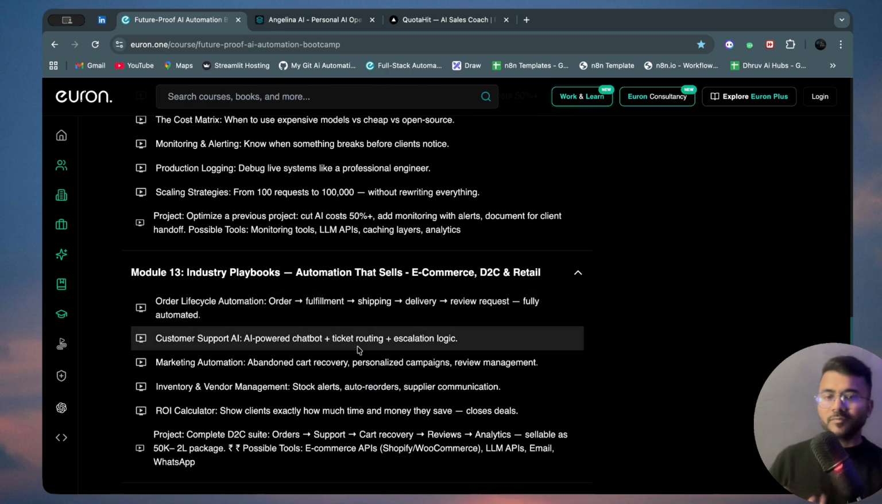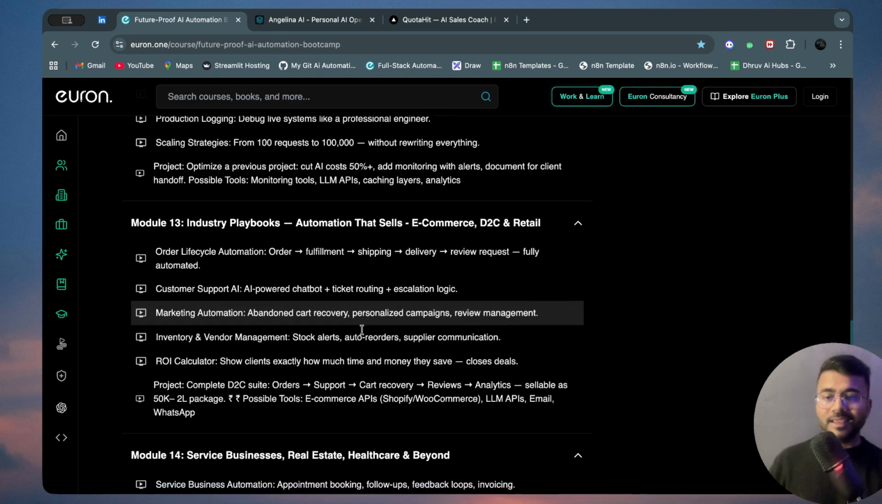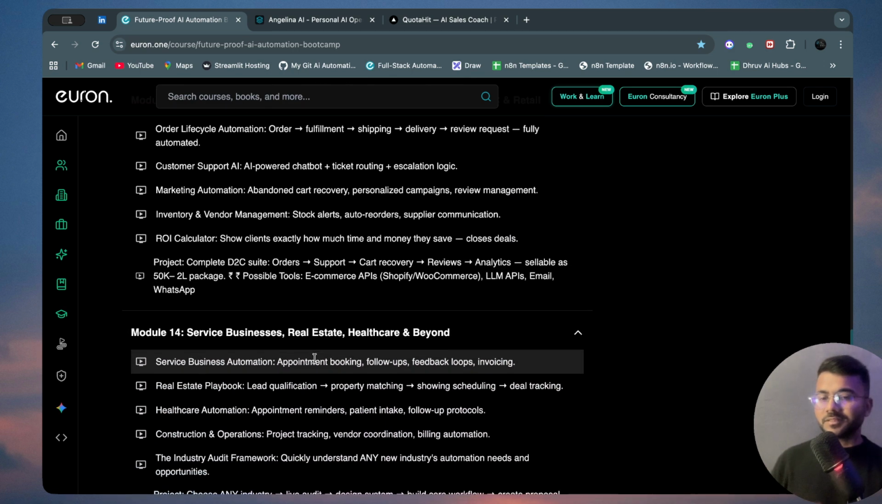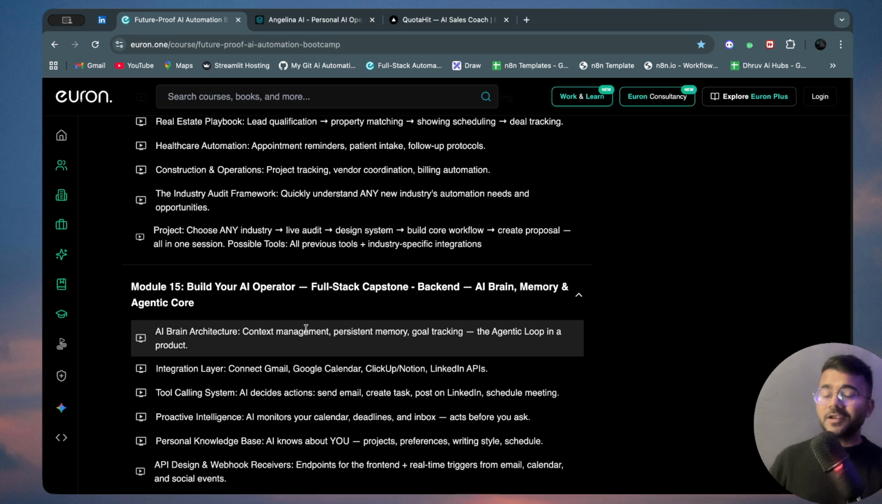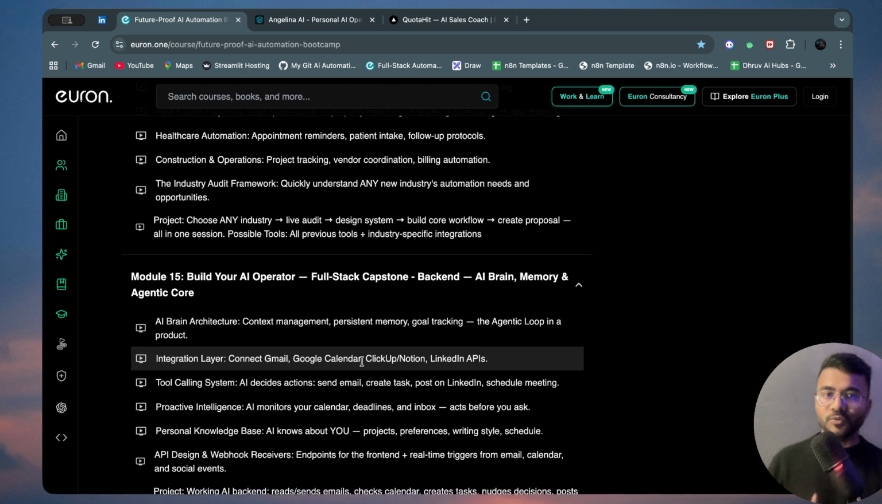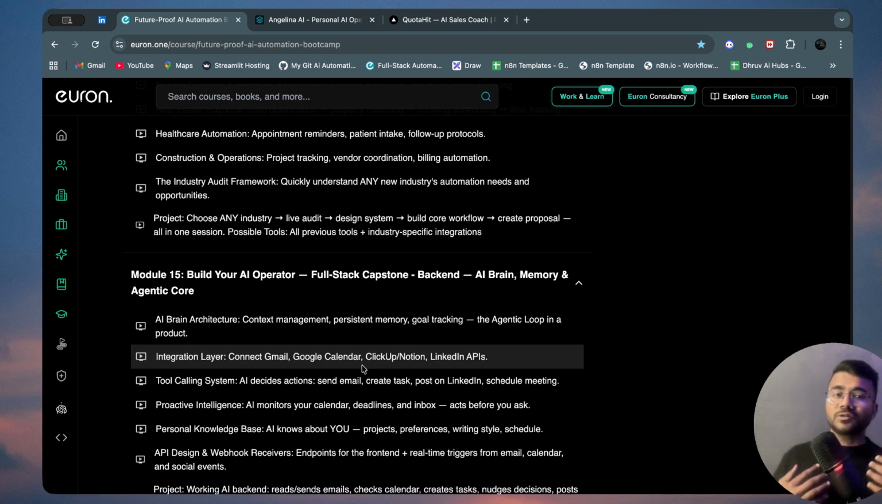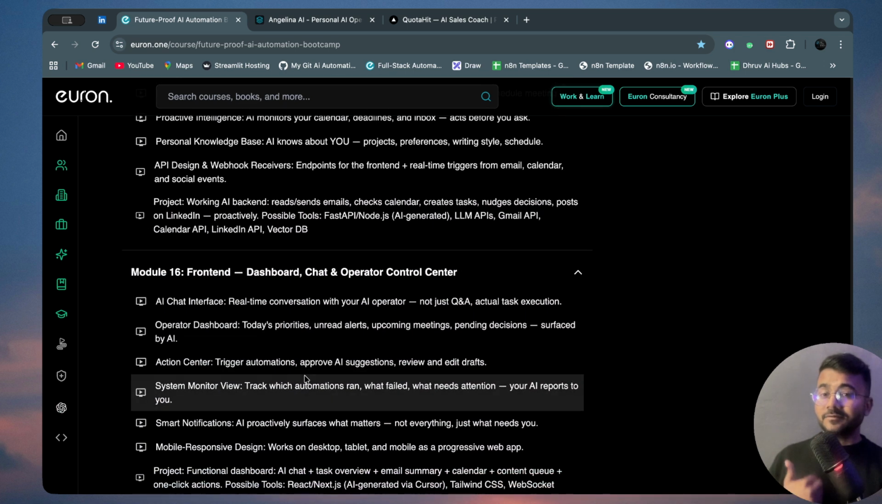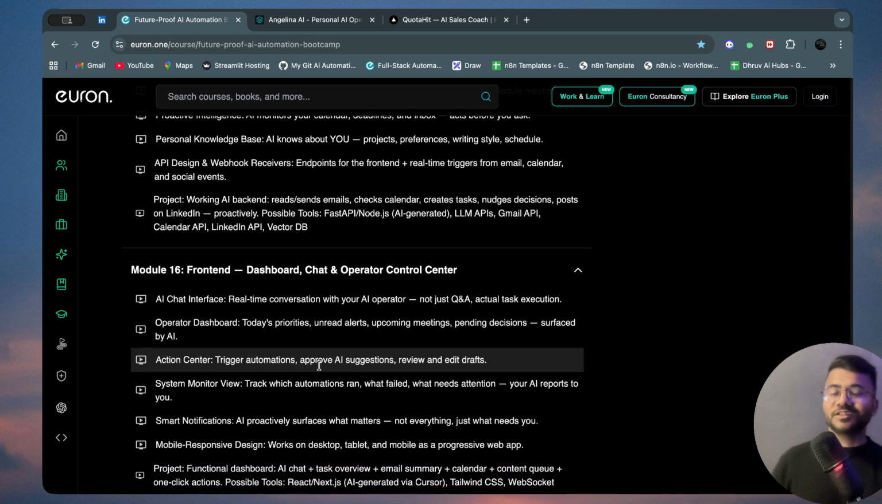Industry playbook. Okay, automation that sells: e-commerce, D2C, retail, anywhere we can do that. Service businesses, real estate, healthcare, and beyond. Build your AI-powered full stack capstone: backend, AI brain, memory, agentic core, everything. And the best part, there is no prerequisite. You do not need to know LangChain, Python, or anything. We'll learn everything wherever needed, without any separate dedicated learning. And we'll code also, but with the help of AI.